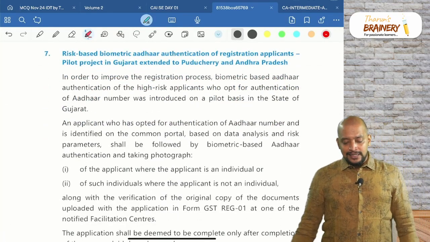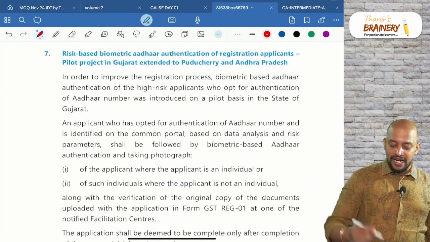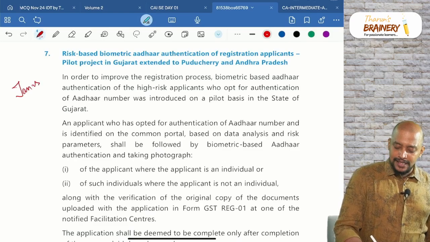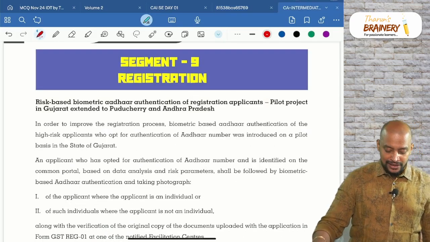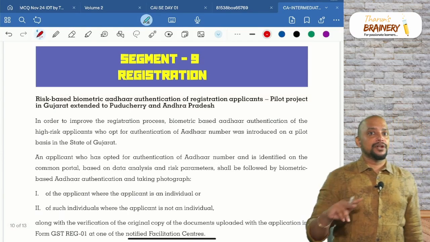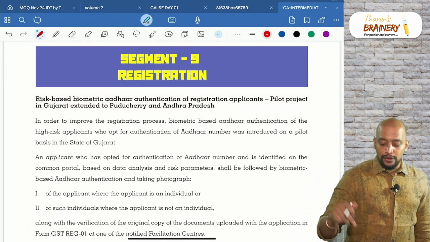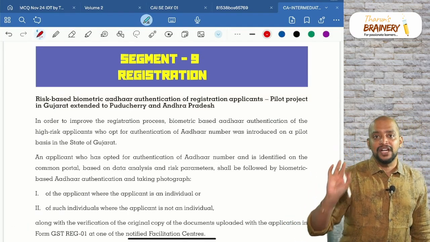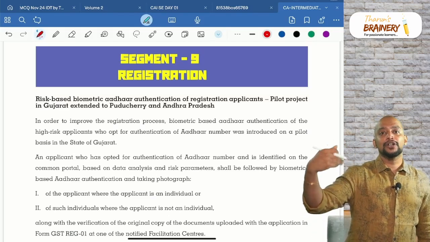Then this is an amendment for the Jan 25 exam, that is risk based biometric Aadhaar authentication. I have given it. See, all amendments for September 24 or May 24 I have not included in my amendments material. Only Jan 25 amendments I have included for your quick recap.